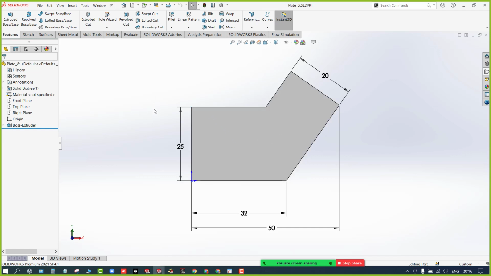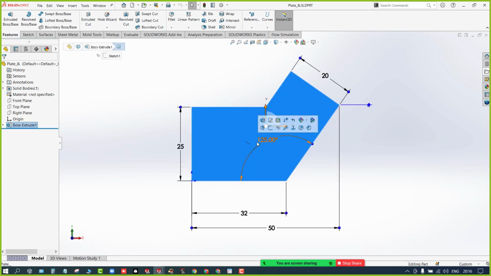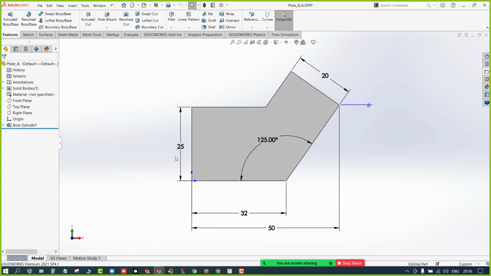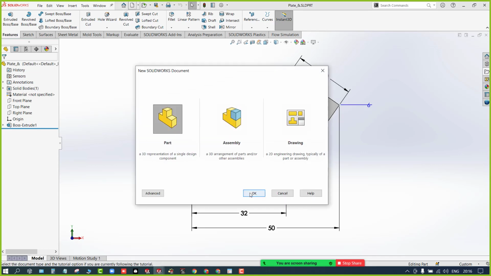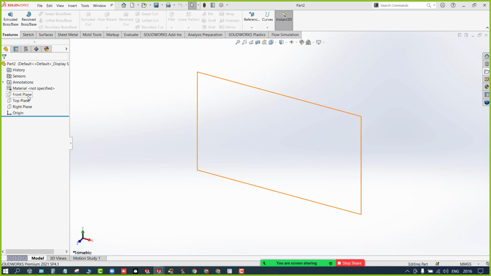So now I want to design the same. You can see the thickness is 6 mm and it has dimensions like this, 125 and these. So what do I need to do for this now? The first thing is go to New, concentrate, go to New, create a part, click on OK. Now by just seeing that model, I came to know that I need to utilize the front plane.